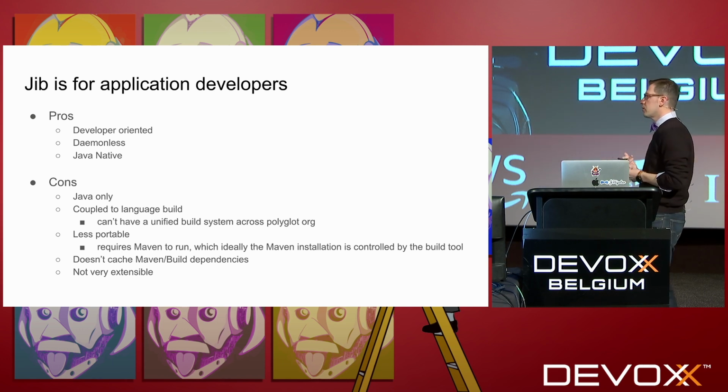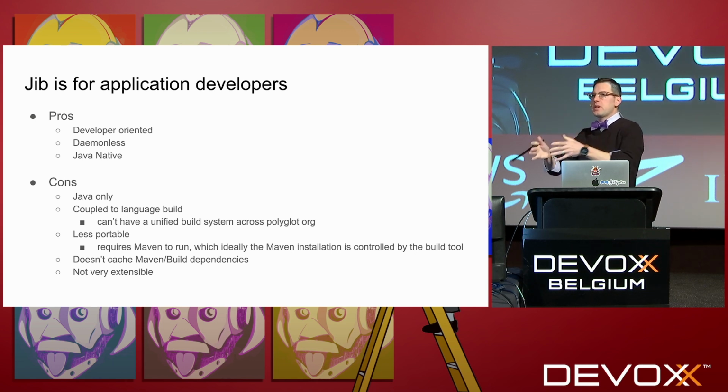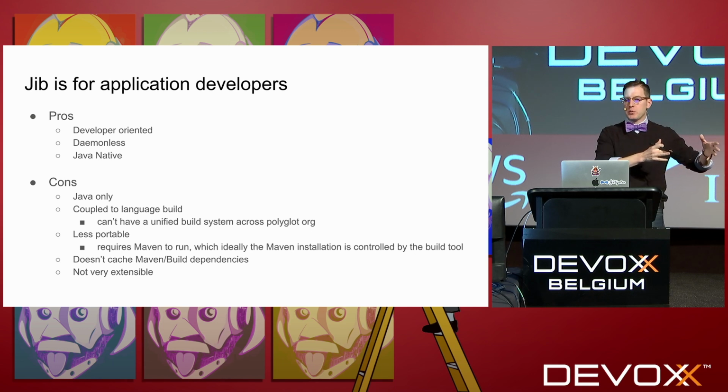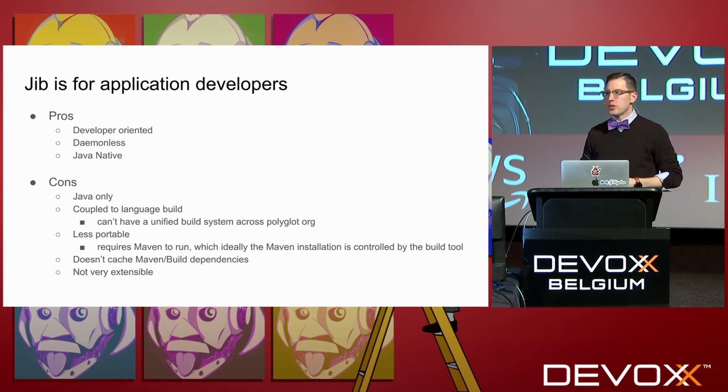I've heard that the folks at Google are working on Jib for other languages, but even if those do successfully ship, you're talking about discrete libraries for different languages, which makes it difficult or maybe impossible to have a unified build system. That is a build system where people in your organization can audit it in a consistent way and understand what is going into your images to perform security review or whatever it may be.